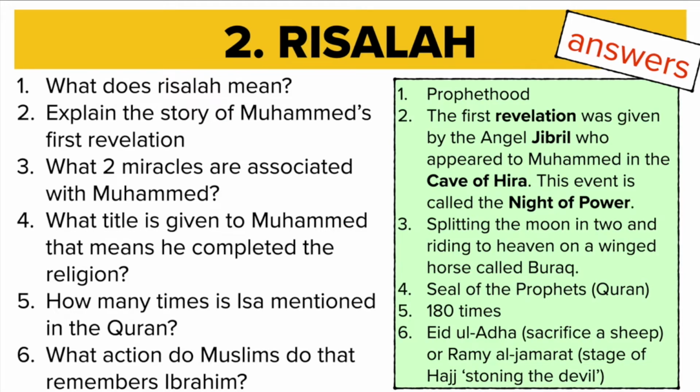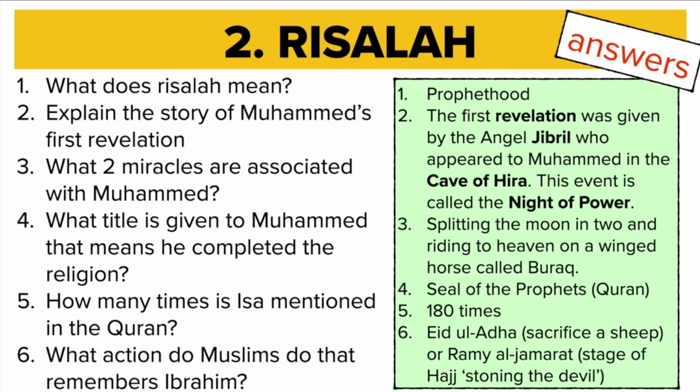Remember, this is done at the end of Hajj as well. That remembers the sacrifice of Ishmael, or the attempt to sacrifice Ishmael by Ibrahim. And remember, in the story, Ishmael was spared and a sheep was given as sacrifice instead. Then Rami al-Jamrat is another possible answer. Rami al-Jamrat is a stage of Hajj where the pilgrims pick up 7 stones and throw them at 3 different pillars, and the pillars represent Shaitan, or the devil. So these are 2 ways that Muslims remember Ibrahim, and both of them are connected with Hajj, the pilgrimage in Islam. Give yourself a mark out of 6 here.